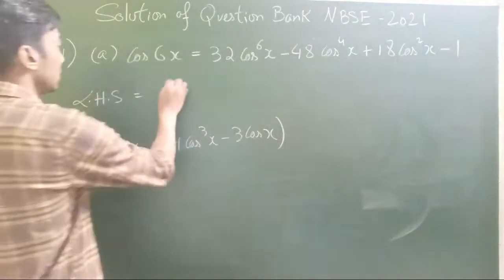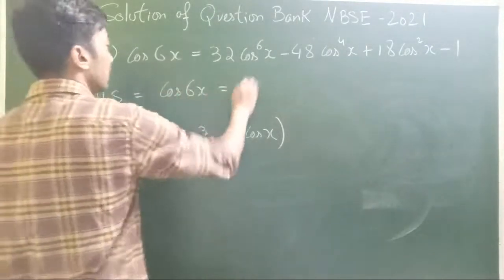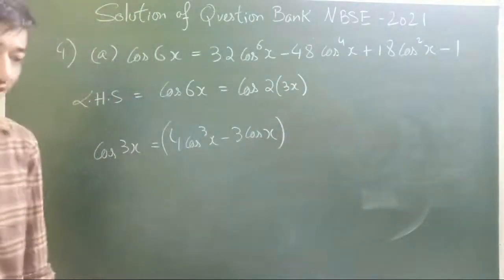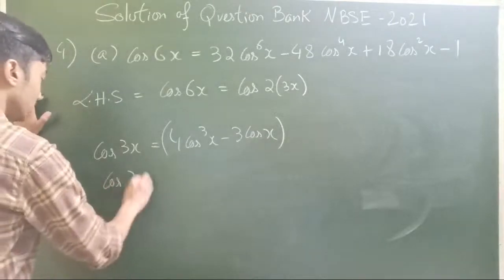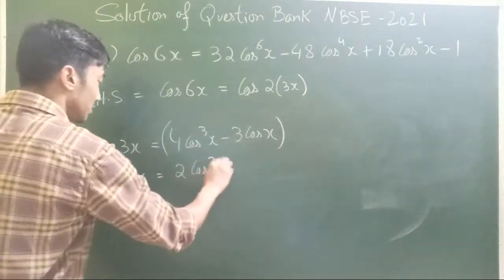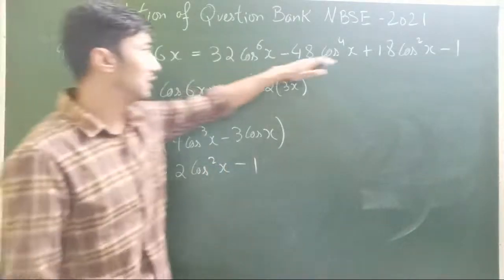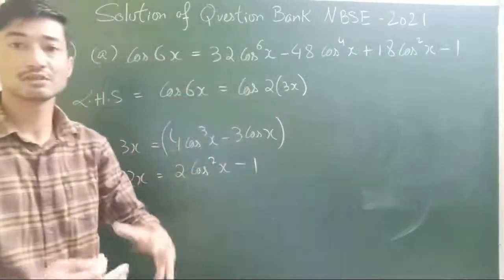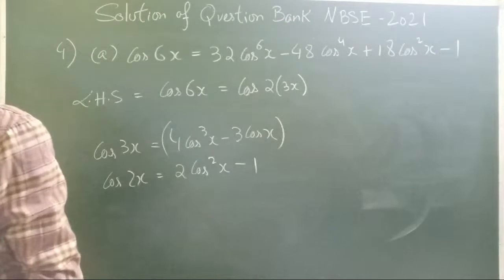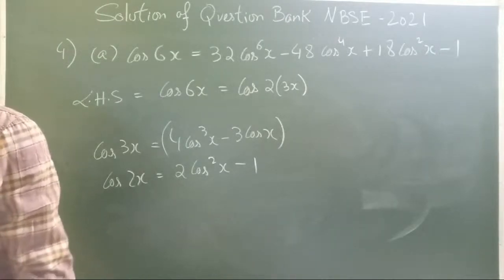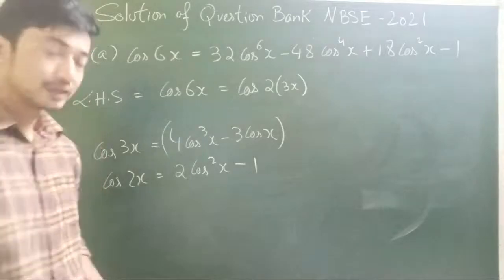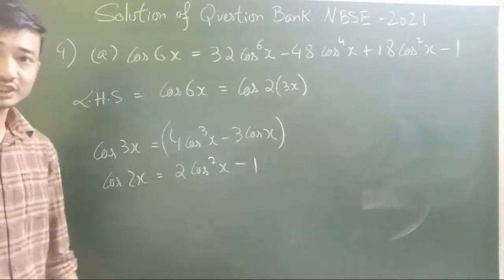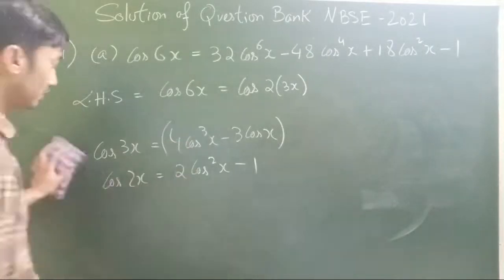How? Simple. Left hand side, cos of 6x. This I can write as cos of 2 times 3x. We will also be using the formula cos 2x is equal to 2 cos square x minus 1. Remember, in the proof I don't have any other terms except cos, so I want to transform it only in terms of cos. So we'll be using these formulas. I hope you have written it down. I'll rub it off because I need space to solve.